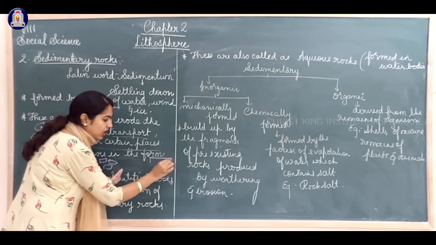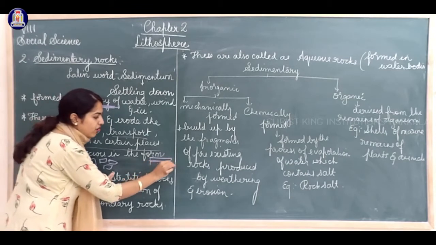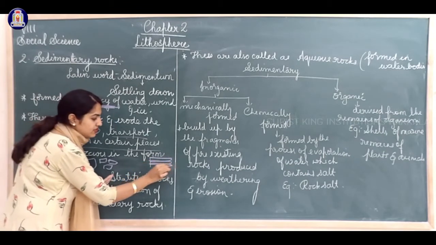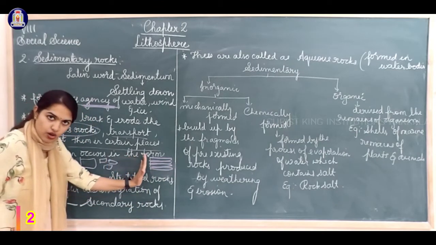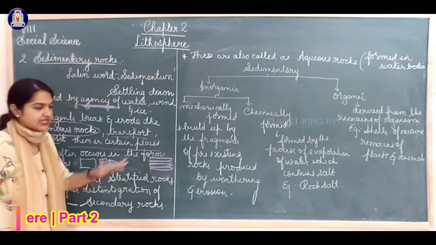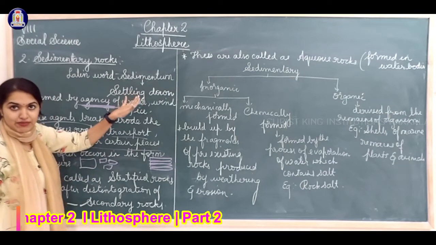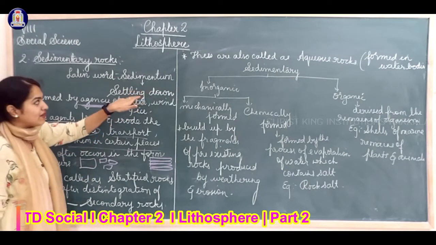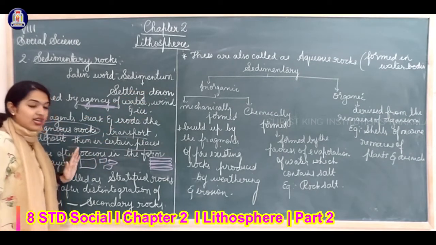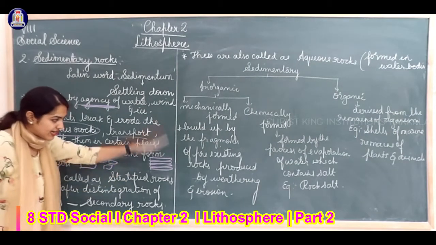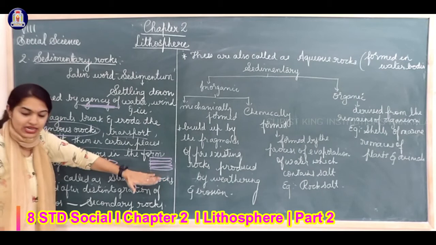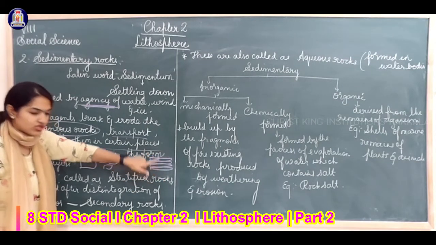Deposit means settling down. Then it forms different layers and settles down in a certain place. Now you know the meaning of sedimentary rocks: sedimentum means settling down. When it's broken into different pieces, it transports and settles down in one place, and the diagram looks something like this.